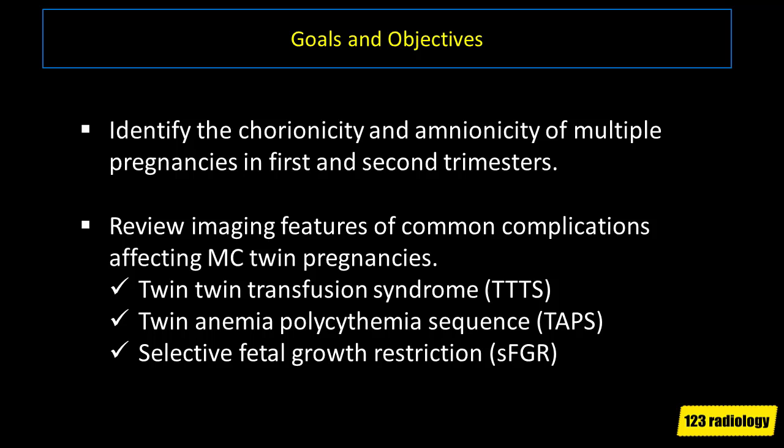The goals and objectives of this talk are to identify the chorionicity and amnionicity of multiple pregnancies in the first and second trimesters, and to review imaging features of common complications affecting monochorionic twin pregnancies, including twin-twin transfusion syndrome, TTTS, twin anemia polycythemia sequence, TAPS, and selective fetal growth restriction, SFGR.